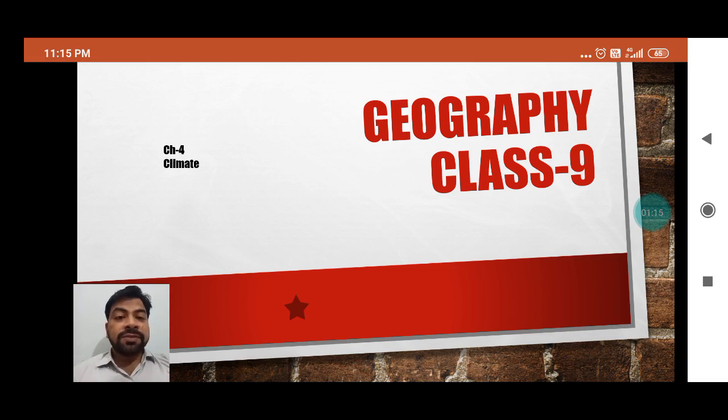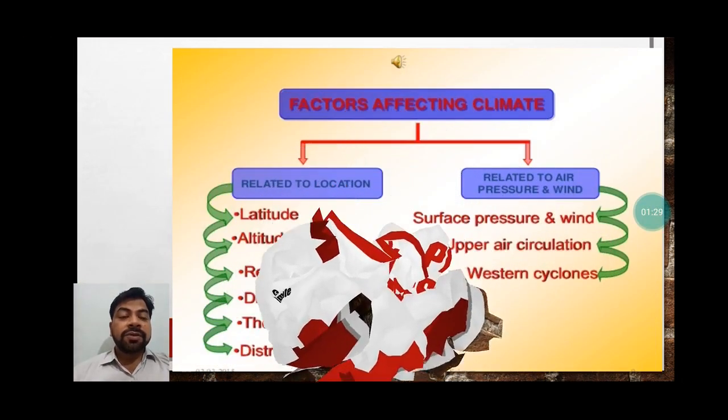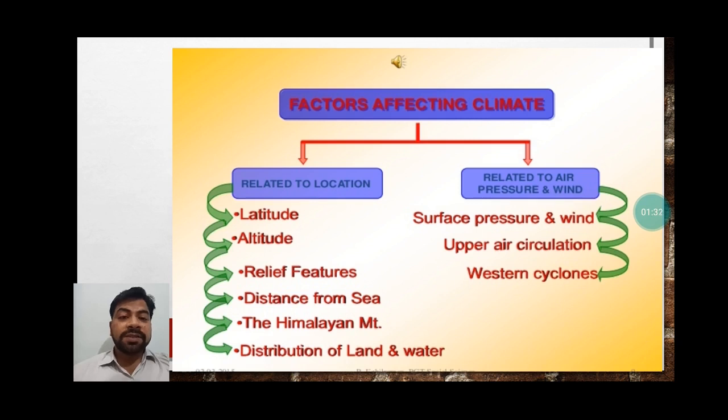Today we are going to read about the other factors which affect the climate of any place, that is the relief features. So what do relief features mean? If we take the example of our country, everywhere our country is not the same. Somewhere mountains are there, somewhere plains, plateaus, desert regions, coastal regions, and islands are there. If we take India as an example, we have this much diversity in our physical relief. This is called relief features.